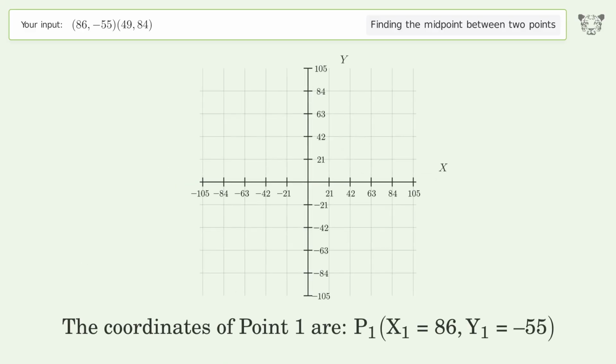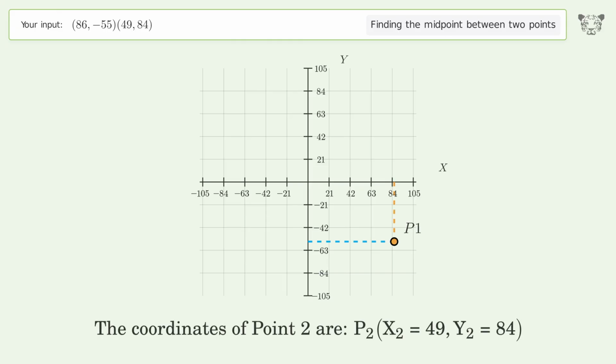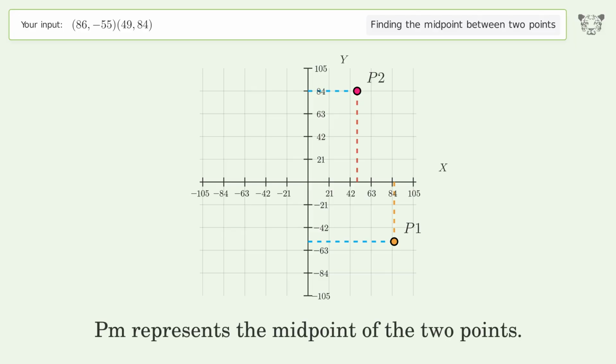The coordinates of point 1 are, x1 equals 86, y1 equals negative 55. The coordinates of point 2 are, x2 equals 49, y2 equals 84. PM represents the midpoint of the 2 points.